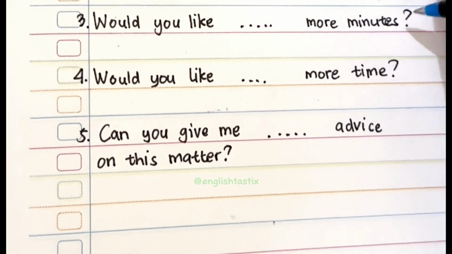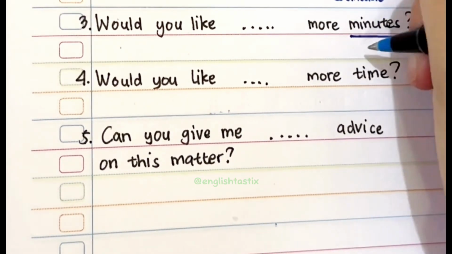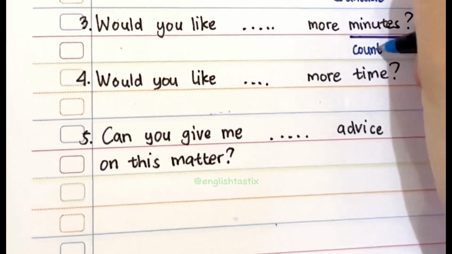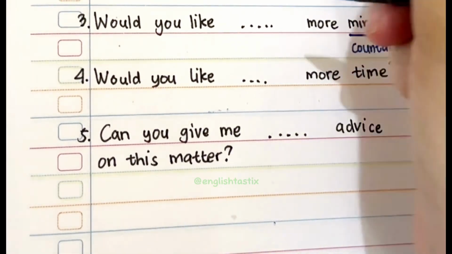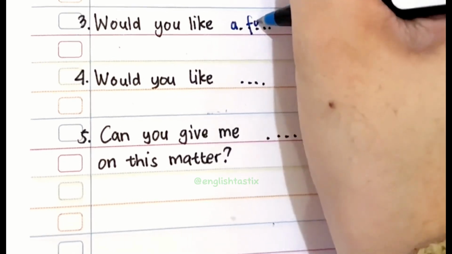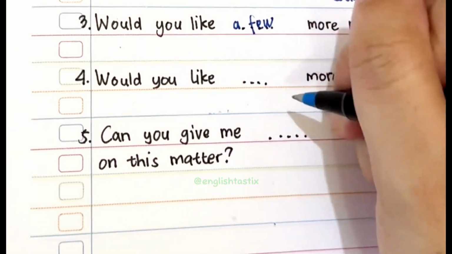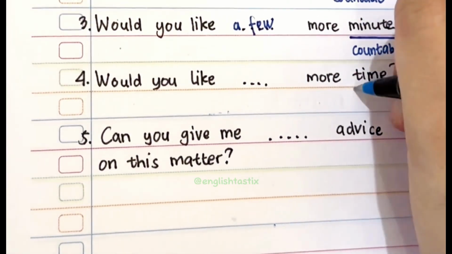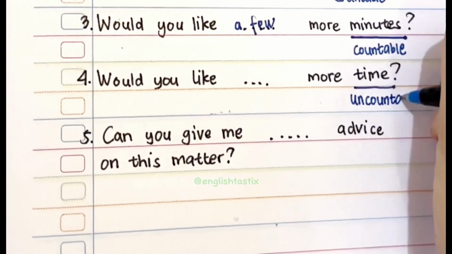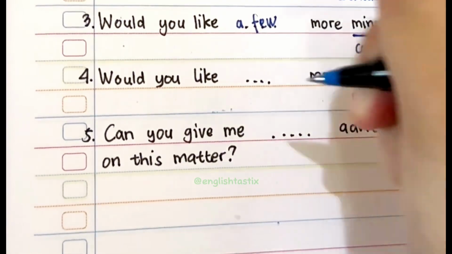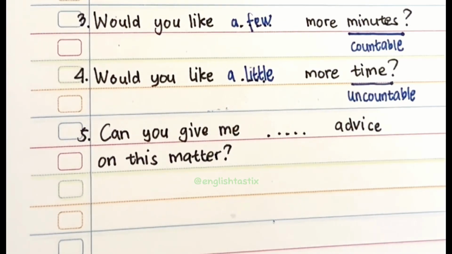Would you like blank more minutes? The keyword here is minutes. Minutes are countable noun. We can count minute, okay? So we use a little or a few. Right, a few. Would you like a few more minutes? Okay, next, would you like blank more time? Okay, here time is uncountable noun because time is a mass noun, so it is uncountable noun. The answer is, would you like a little more time?